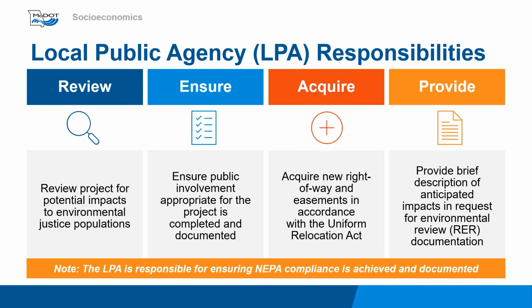Any right-of-way or easement acquisition should follow the Uniform Relocation Act and should not have a disproportionately high impact on environmental justice populations. The LPA should identify environmental resources and anticipated impacts under the Known Concerns section of the RER.